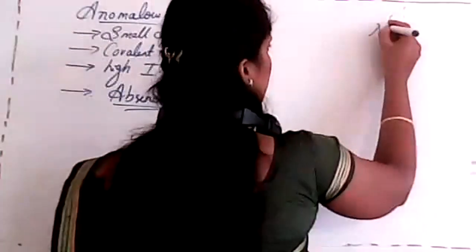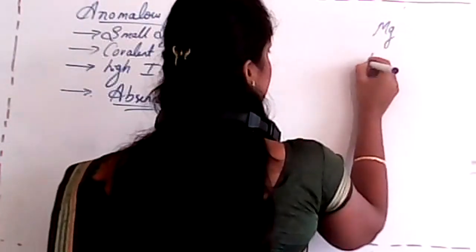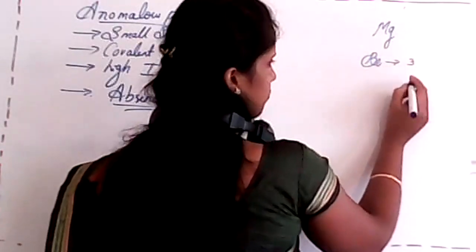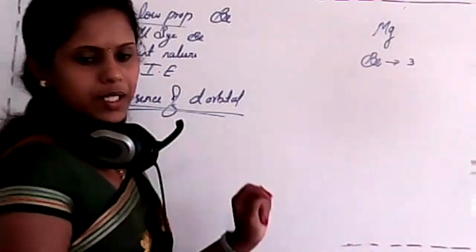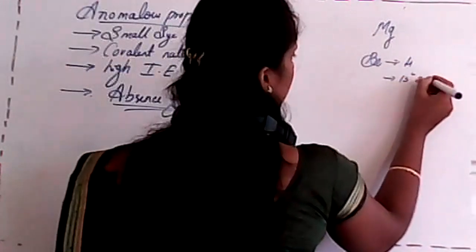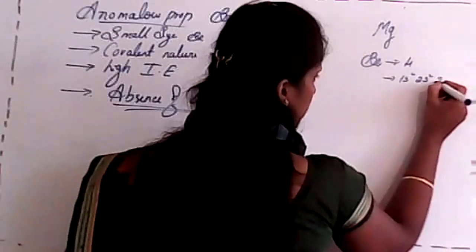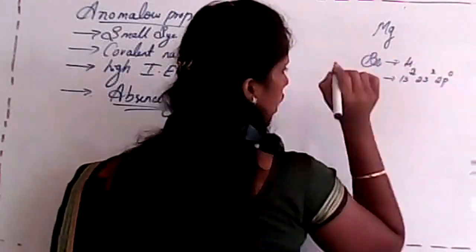See, I'll consider magnesium and beryllium. Beryllium atomic number is 4. So that is 1s2, 2s2, where 2p is present but it has 0, that means there is no electron.